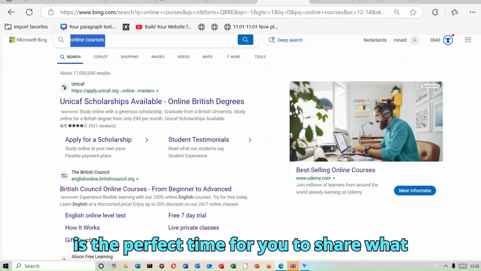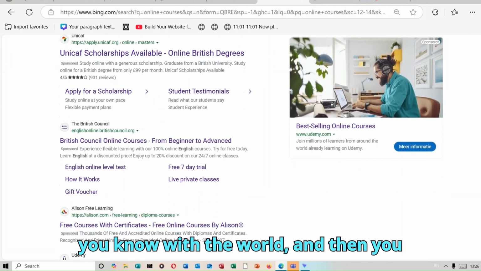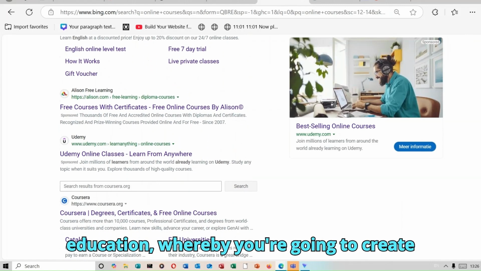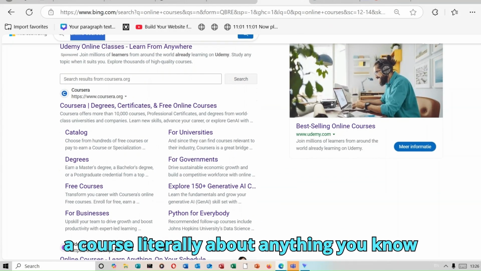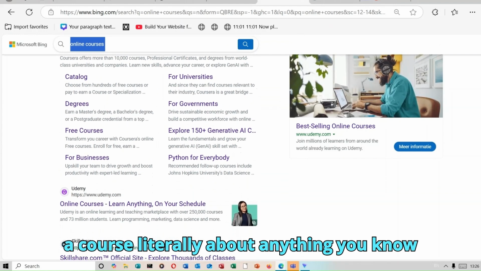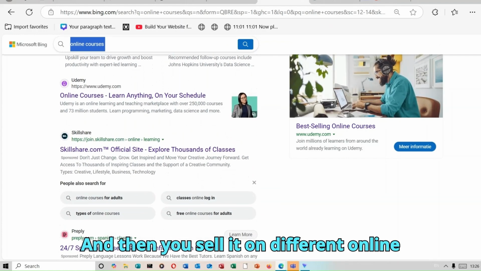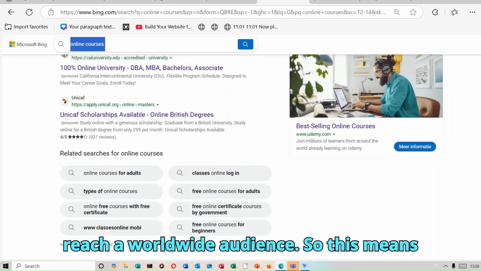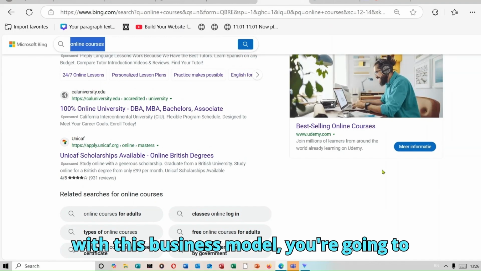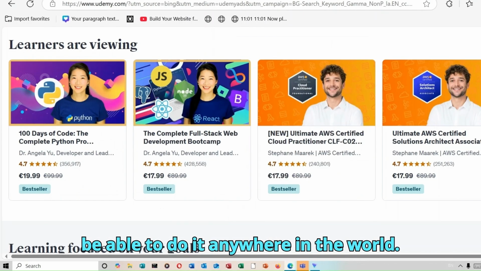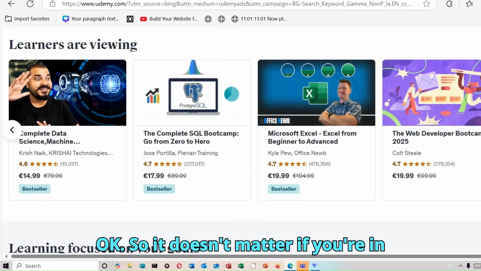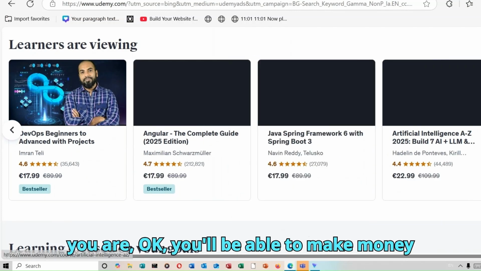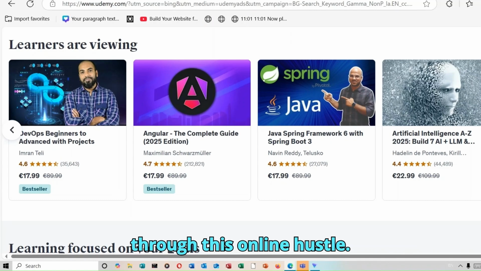In this age of social media, everything is advancing really fast. So this is the perfect time for you to share what you know with the world, and then you make money from it. All this can be done through online education, whereby you're going to create a course literally about anything you know, and then you sell it on different online platforms that are going to allow you to reach a worldwide audience. So this means with this business model, you're going to be able to do it anywhere in the world. Okay, so it doesn't matter if you're in Africa, USA, India, anywhere you are, you'll be able to make money through this online hustle.